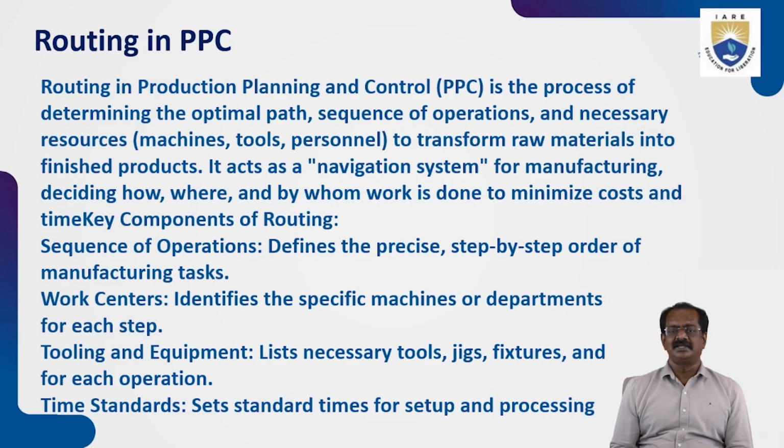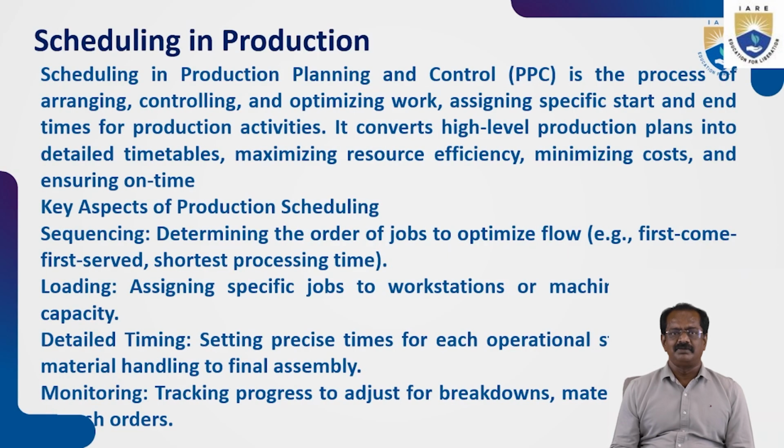For tooling and equipment, again at the same time, for the tooling. Once a tool is working on a particular object, after production of say 10 pieces, the tool needs to be reground. So if one day's production is 1000 and after every 100 pieces the tool has to be ground, then they place one tool and send one for grinding simultaneously after 1 hour, and again the second tool is placed. So the tool is simultaneously sent for regrinding and another tool will be ready. Like that the time standards will be set and calculated.